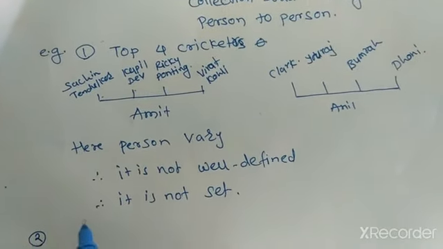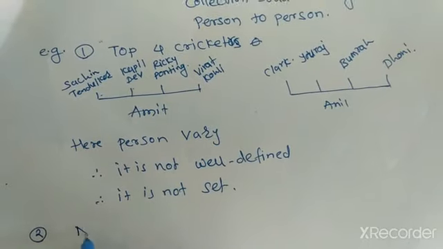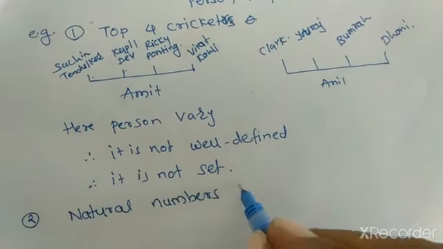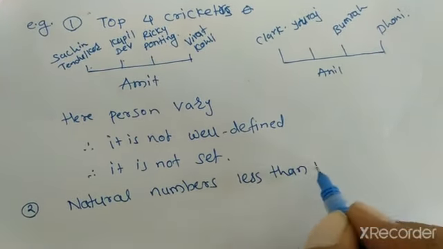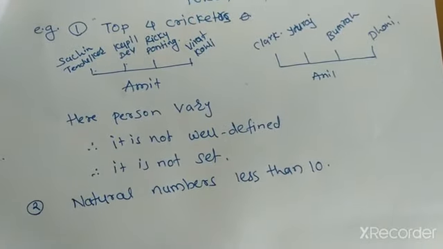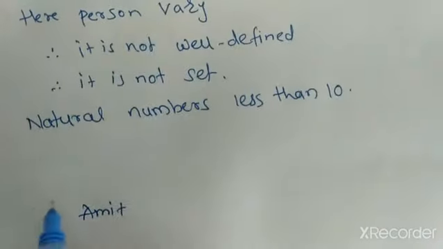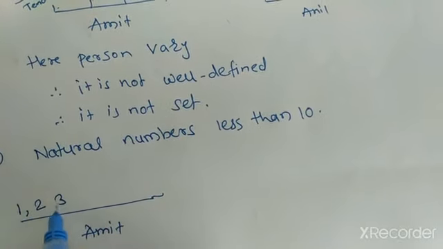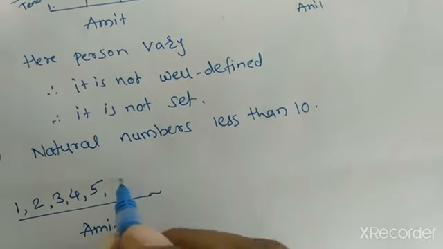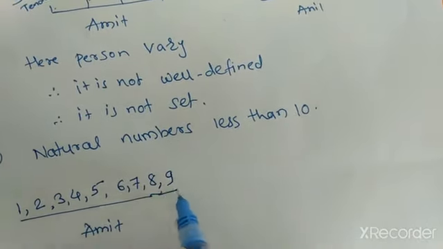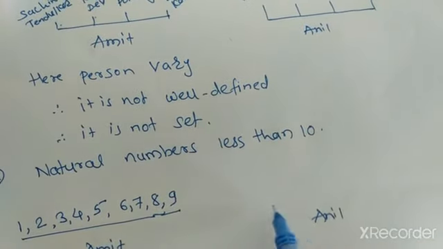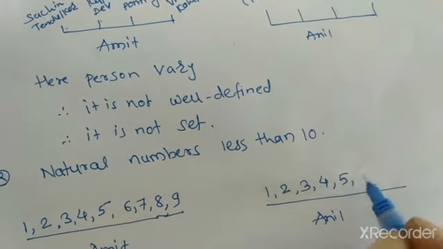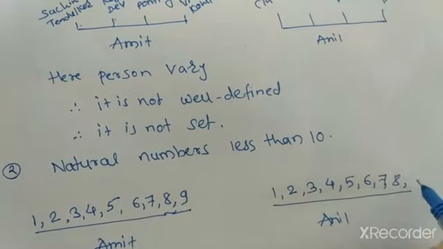Next example we consider natural numbers less than 10. So again Amit will give the answer 1, 2, 3, 4, 5, 6, 7, 8, 9, and Anil will also give the answer 1, 2, 3, 4, 5, 6, 7, 8 and 9.